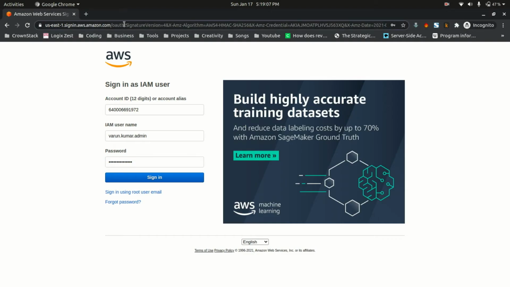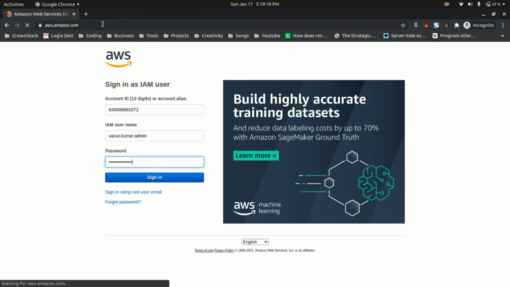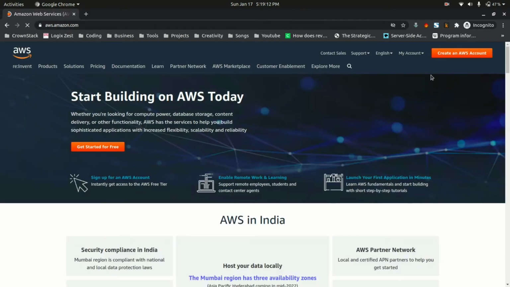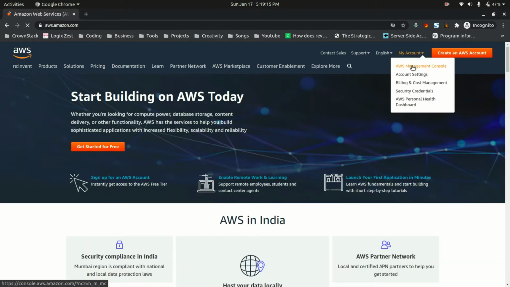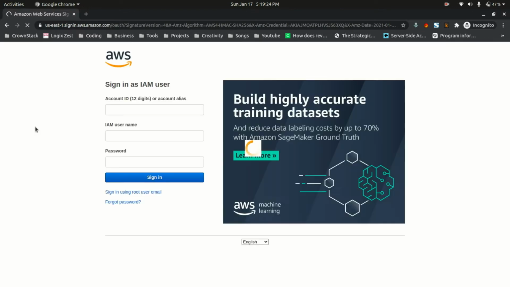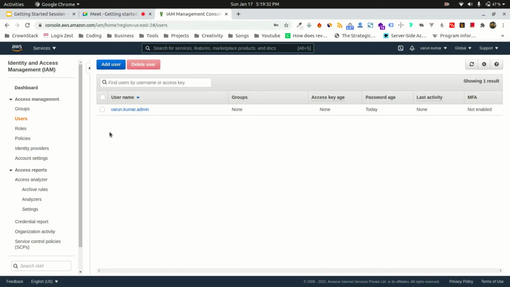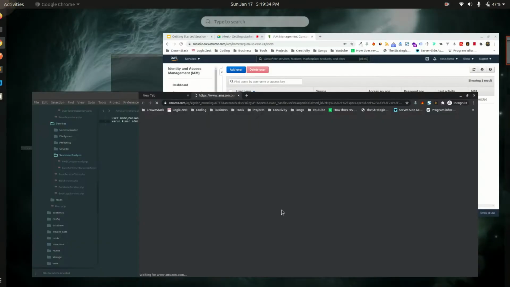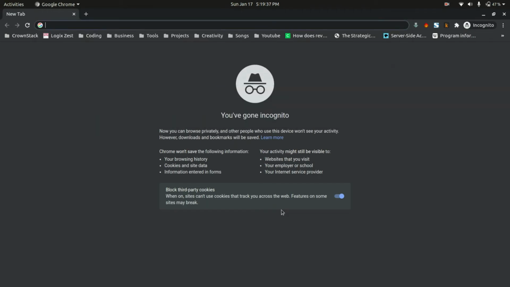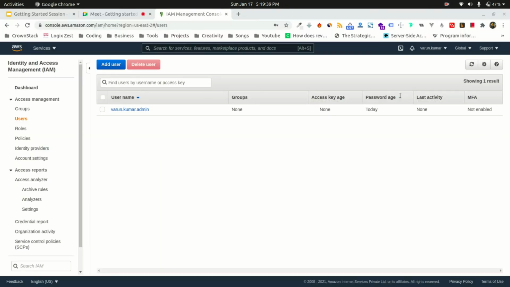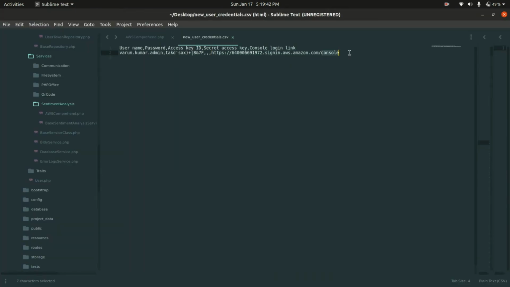If you don't want to use this URL, you can go to the Amazon AWS home website and go to the Amazon Management Console. Over here, it will ask you to log in. While you are on the login screen, it has my session, so I am going to close my incognito window and open it again, just to show how we can do it, because not everybody will want to use this URL.